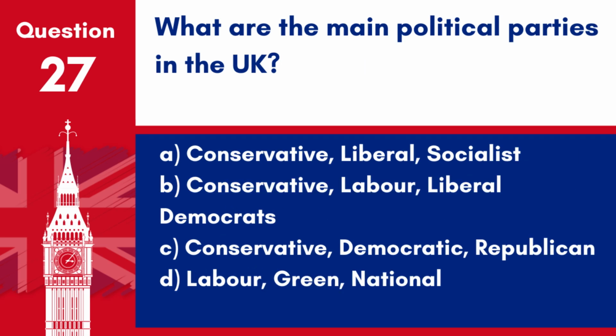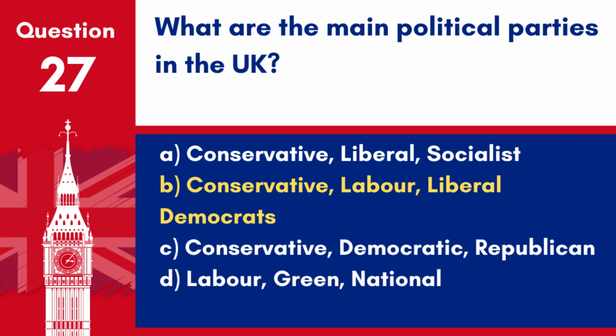Question 27. What are the main political parties in the UK? A. Conservative, Liberal, Socialist. B. Conservative, Labour, Liberal Democrats. C. Conservative, Democratic, Republican. D. Labour, Green, National. Answer: B. Conservative, Labour, Liberal Democrats.